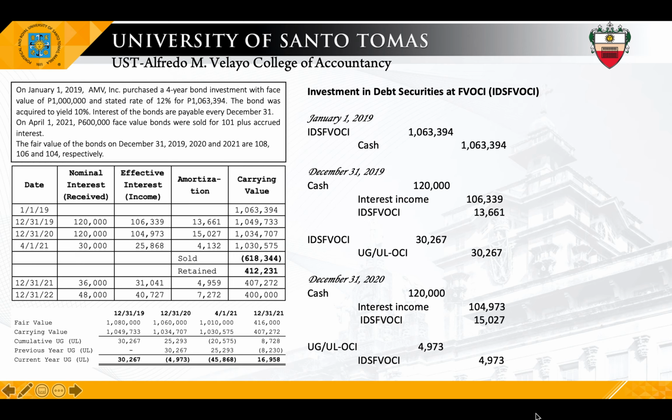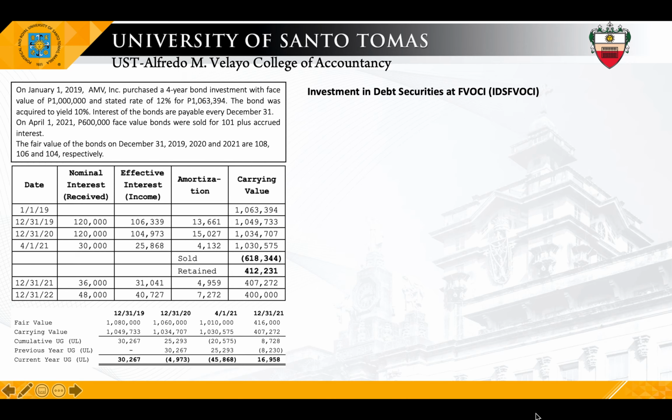Kaya nga, investment at fair value through OCI is presented at fair value. Okay? Try mo sa second year. So, 1,080,000. On December 31, credit mo siya ng 15,027. And credit mo pa ulit siya ng 4,973. So, magkano ang lumabas? 1,060,000. Okay? Very simple. Next.